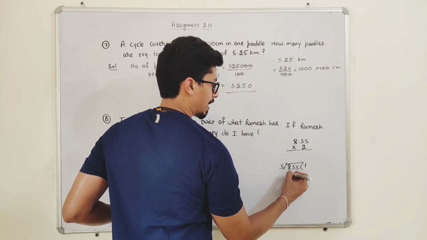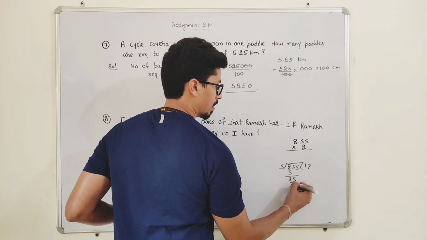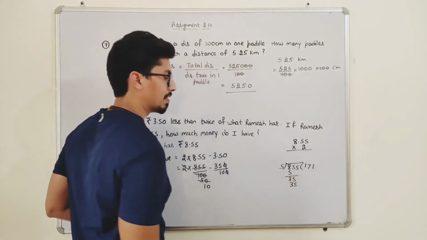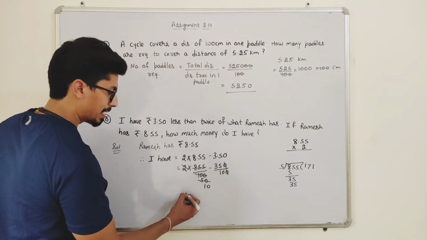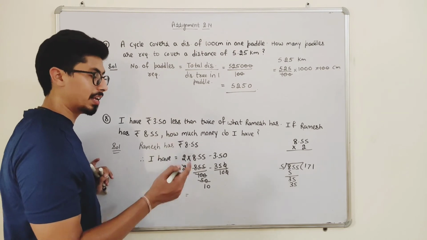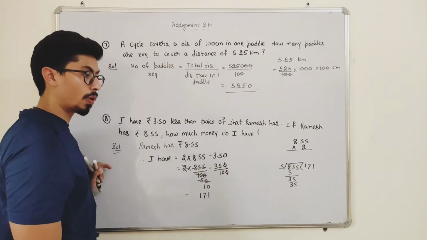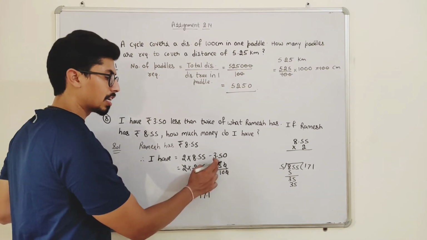So 5 ones are 5. 3, 5. So 5 7s are 35. Now we have 5. So 5 ones are 5. That will be 171. That means 171 upon 10, which means 17.1.